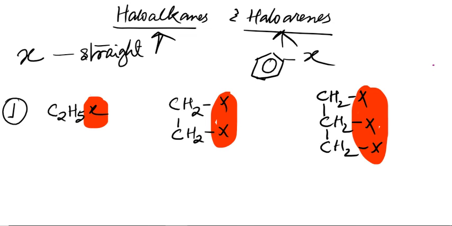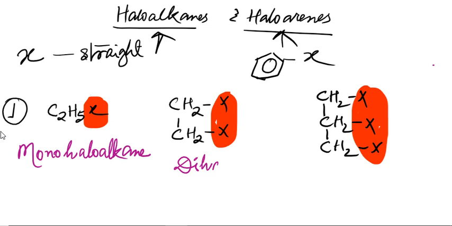We can write them as follows. This is termed as monohaloalkane. Don't get confused. The next one is dihaloalkane. And then the third one, guess, trihaloalkane, right? Trihaloalkane. So on the basis of the number of halogen atoms, we can classify the compounds as such.